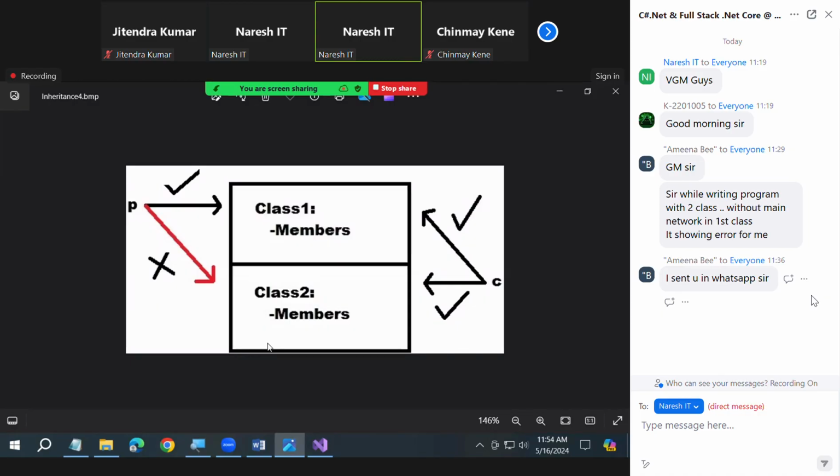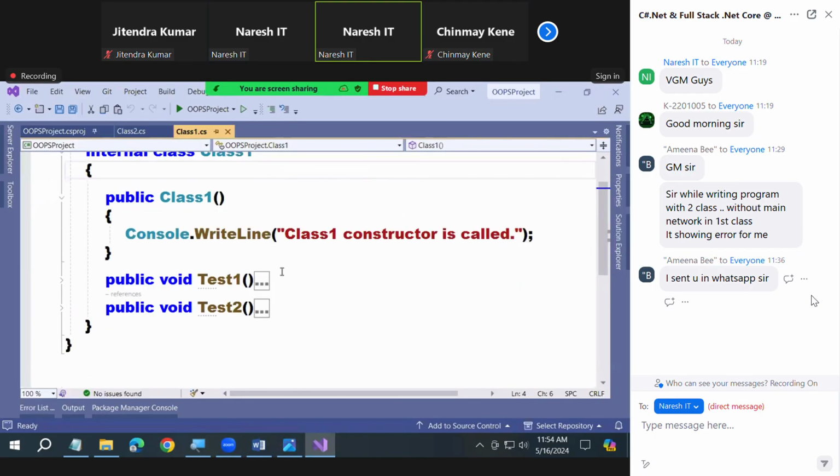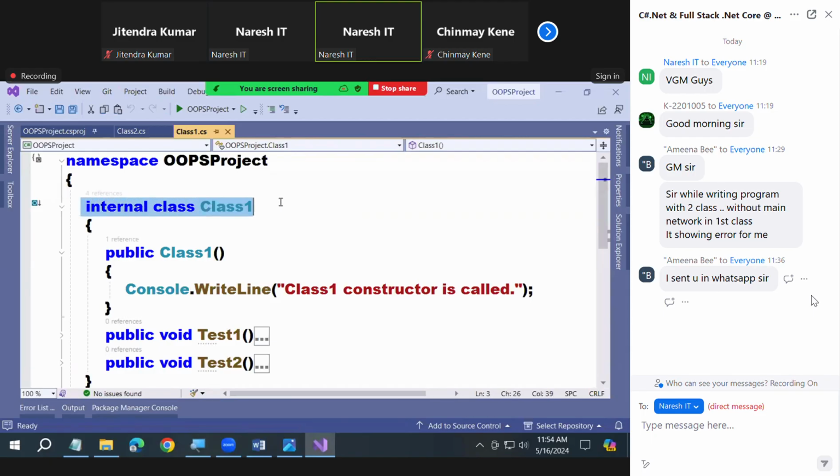which is directly or indirectly inherited for all. What is that, sir? Directly inherited, indirectly inherited, confusing? I'll tell you. Look at this, guys. You're defining a class here. What's the name? Are you inheriting this class from any other class? No, na? Compiler will automatically inherit from object. So class 1's parent class is object now.